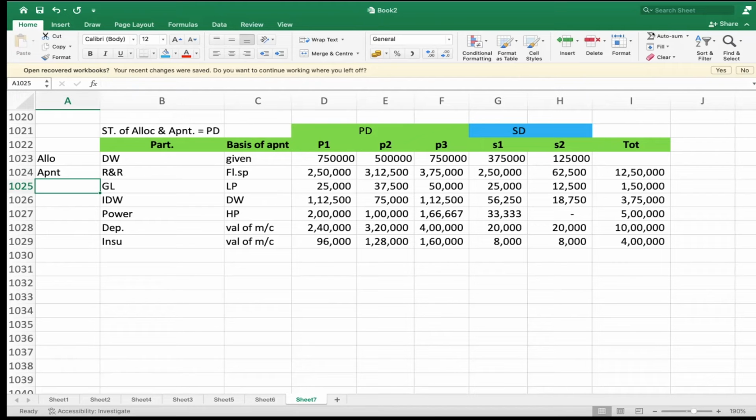Indirect expenses. But are direct wages direct expenses or indirect expenses? Direct. Will it form part of this particular table? Not for the production. Are you able to follow or not?